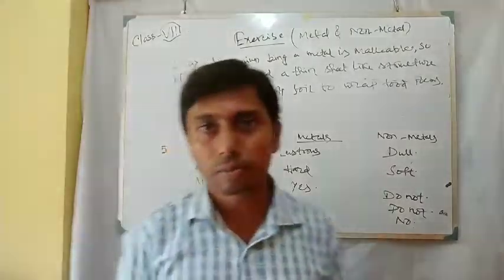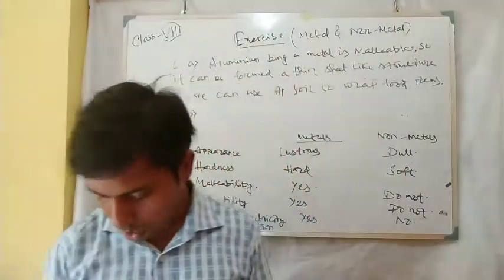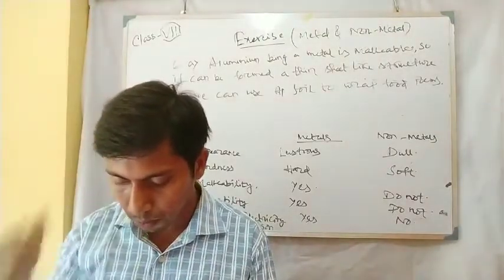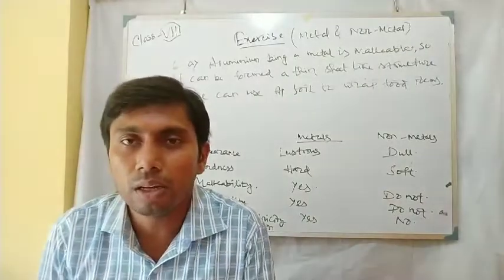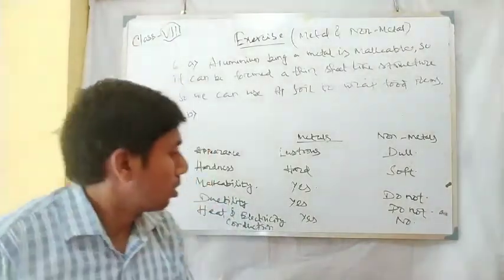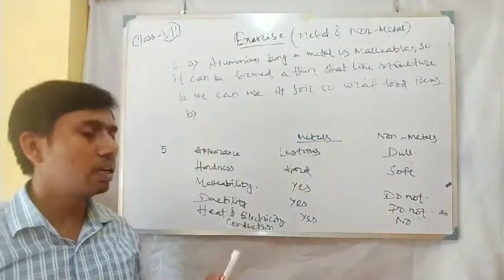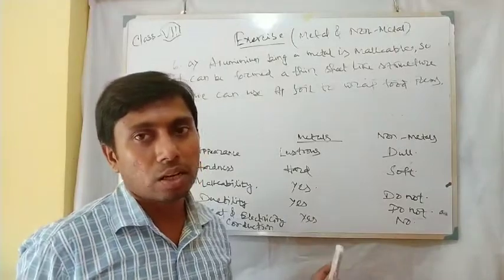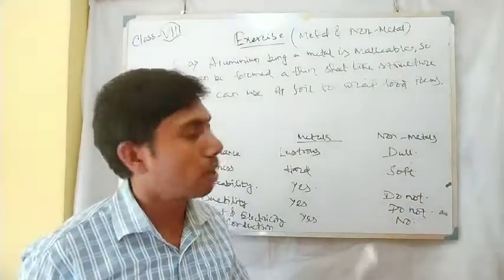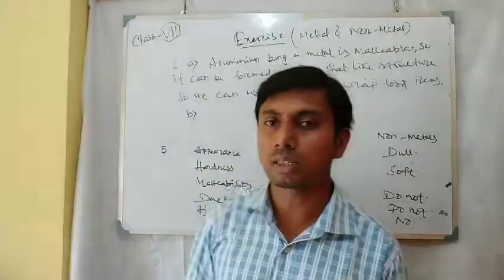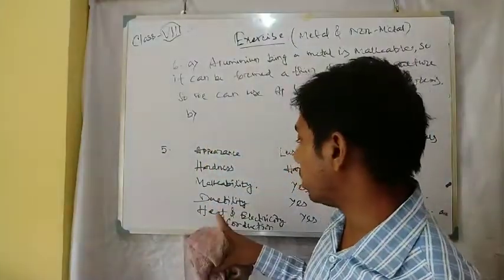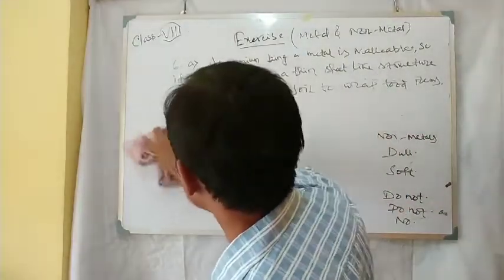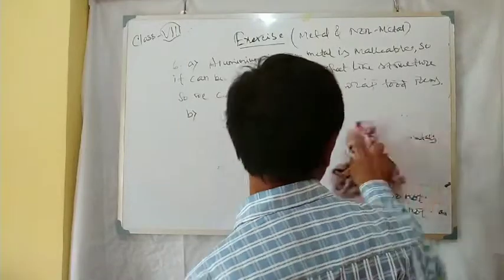Next one, immersion rods for heating liquids are made of metallic substances. This is a very easy one, because in the last part, conduction of heat and electricity, we came to know that metals are good conductors of heat and electricity. As we pass electricity through the immersion rod, both heat and electricity conduction is required.